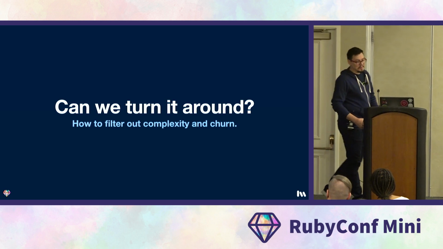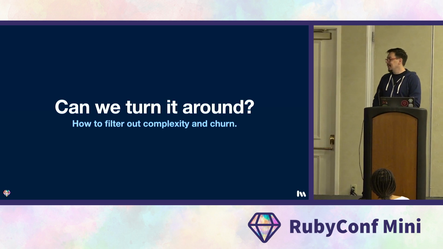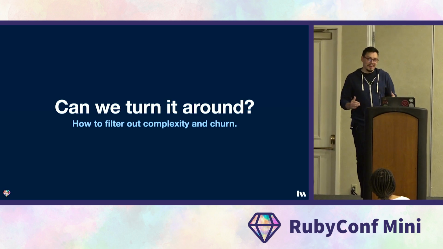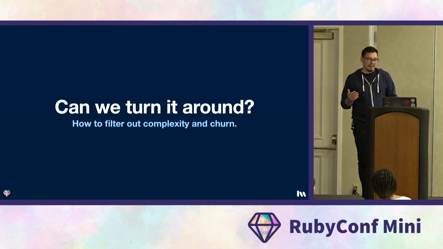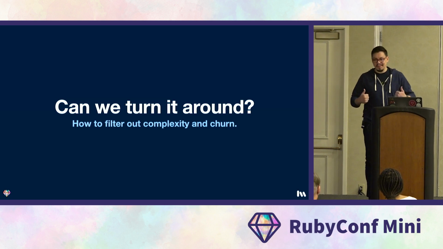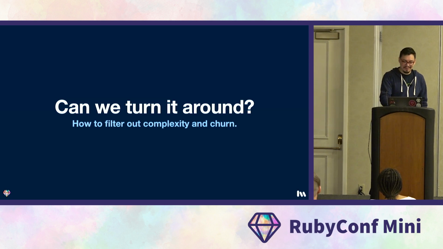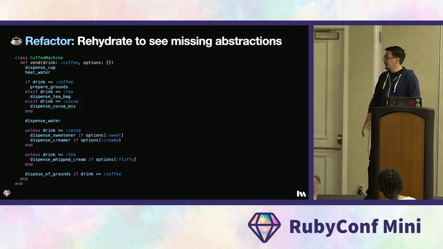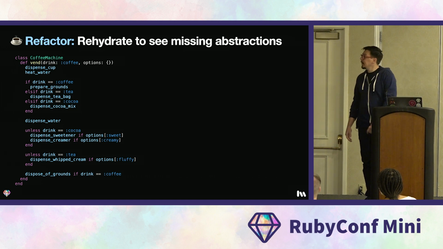Sounds good. So we broke Sandy's rule, we crossed over Jake's good enough line, and we intermingled three algorithms there. So that sounds pretty dire. But is it? Can we turn it around? Yes, absolutely. Let's do it. All right, so here's the method as we left it a moment ago.